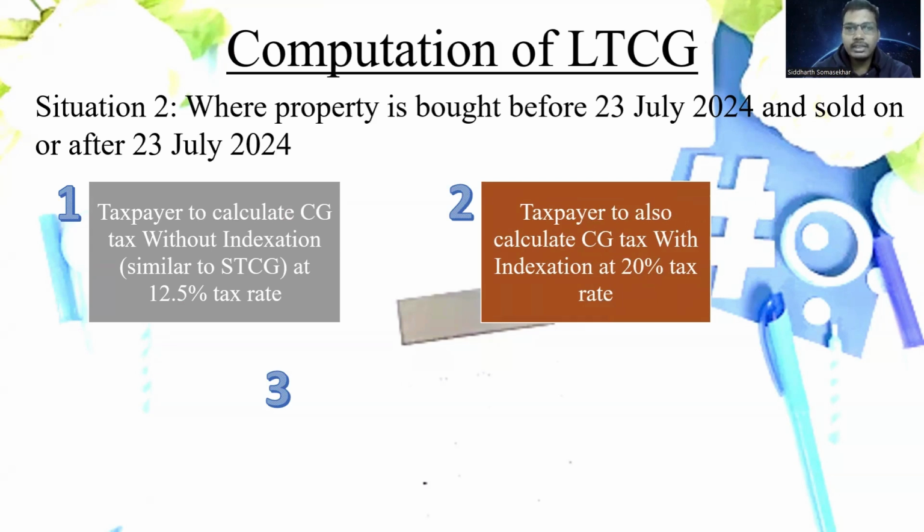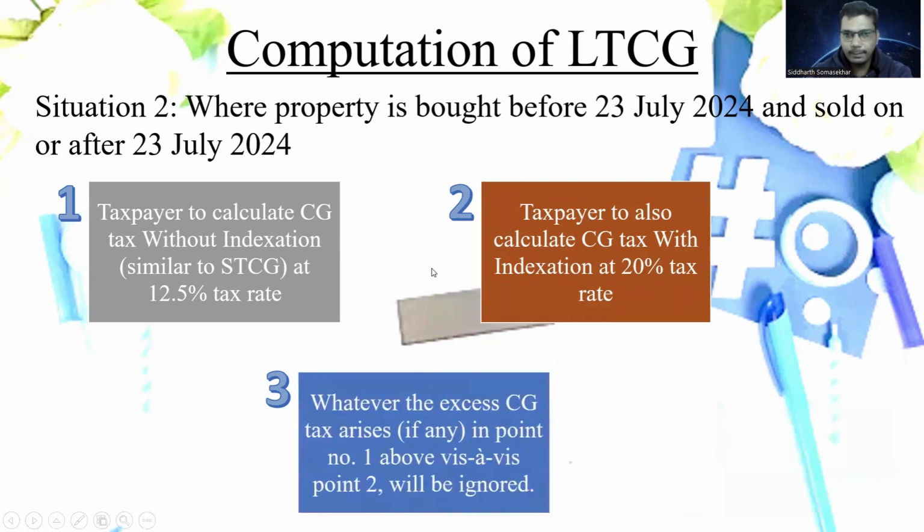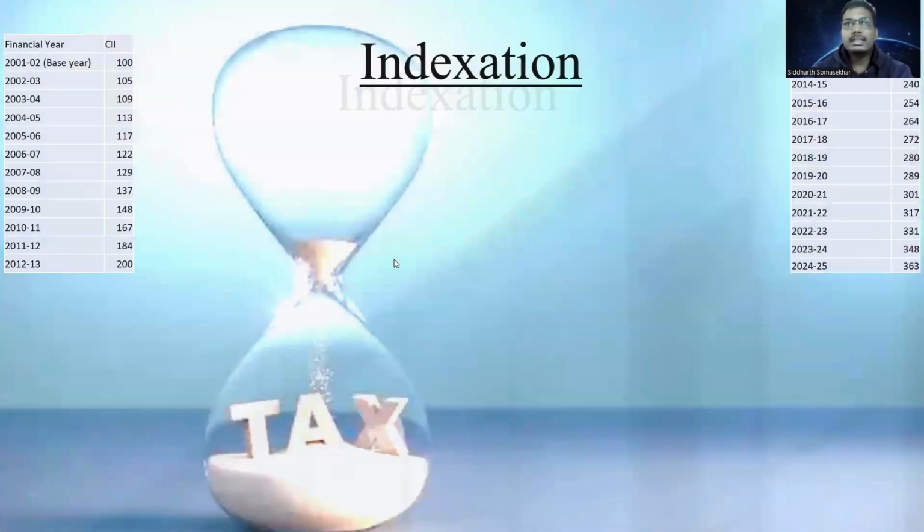After computing the capital gains as per the new provision and the old provision, whatever tax is in excess because of the new provision, that much tax needs to be ignored. Whatever the excess capital gain tax arises, if any, in point number 1, that is the new provision, vis-a-vis point number 2, that is the old provision, needs to be ignored. Now, let's understand point number 2. Let's understand how to compute the capital gains under the old provision.